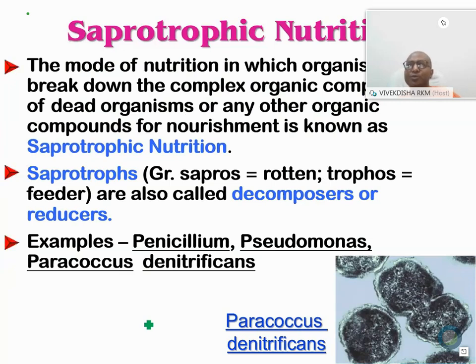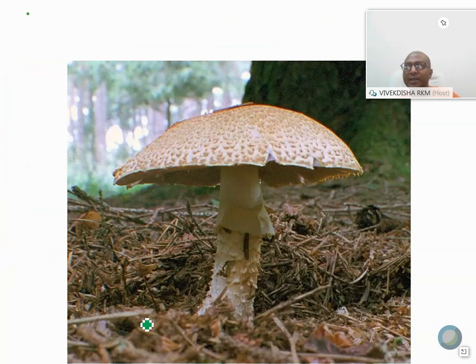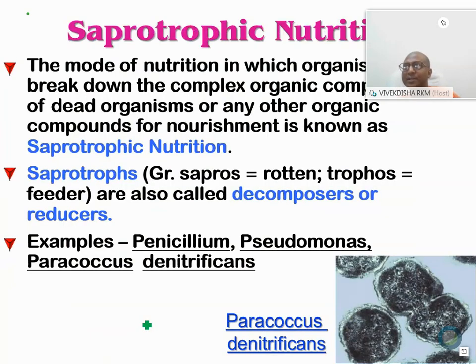So saprotrophic nutrition, some examples, and to remember that, quickly try to write, quickly see once again I have shown you, and try to quickly write, quick enough. Those who are writing a little slow, please write at home quickly, and in other classes too in the school. That's why you can write fast in the exam also.